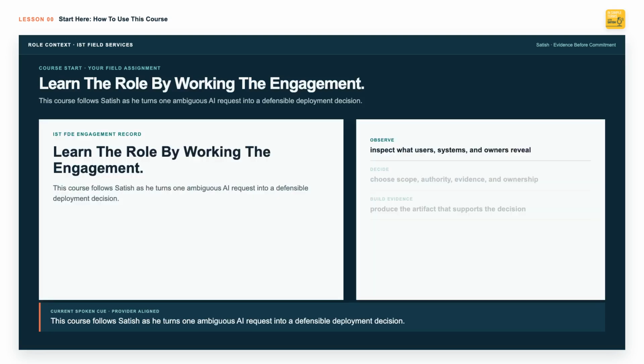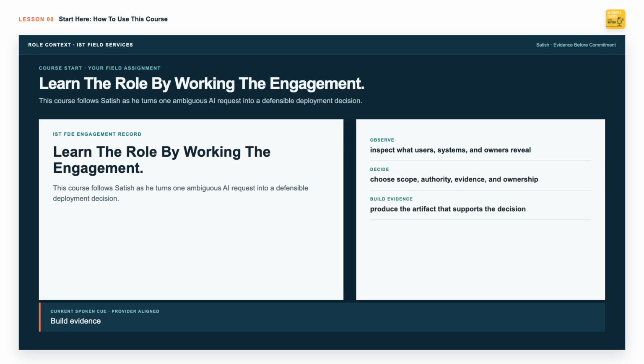This course follows Satish as he turns one ambiguous AI request into a defensible deployment decision. You will learn the role by working the engagement. First, observe what users do, what systems know, and which owners have authority. Then, decide what can be promised, tested, operated, or refused. Finally, build evidence that allows another engineer or customer owner to inspect the reasoning.